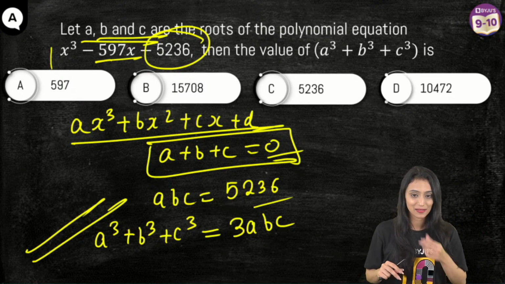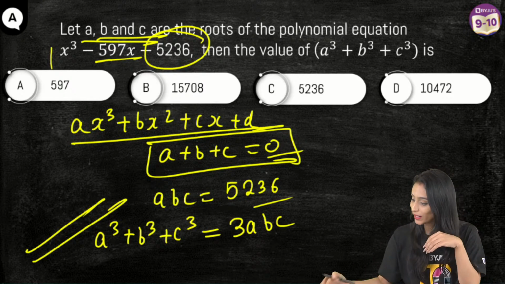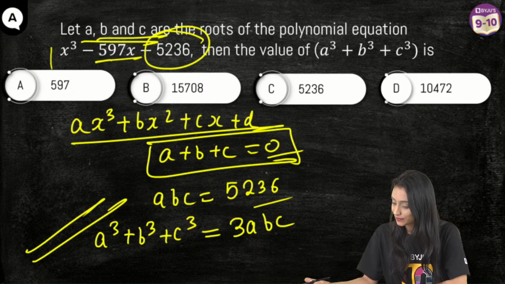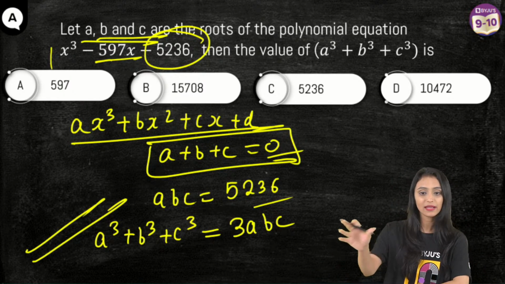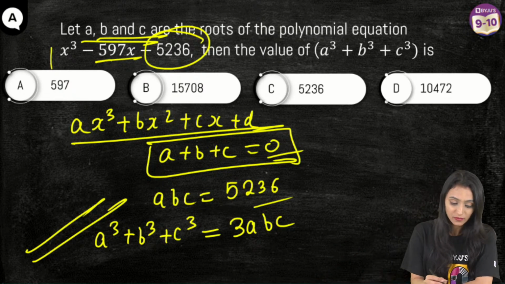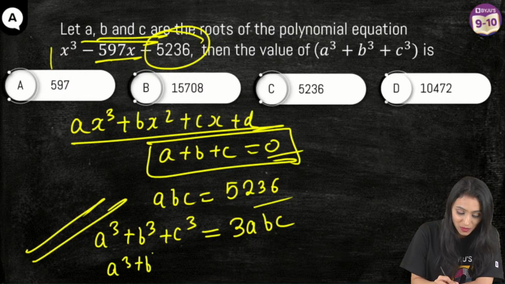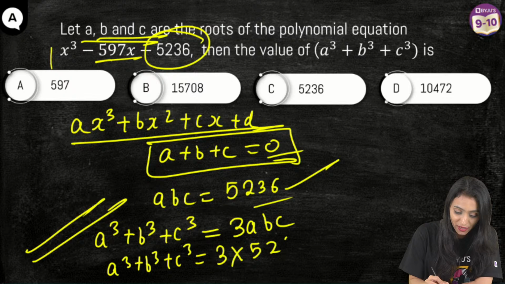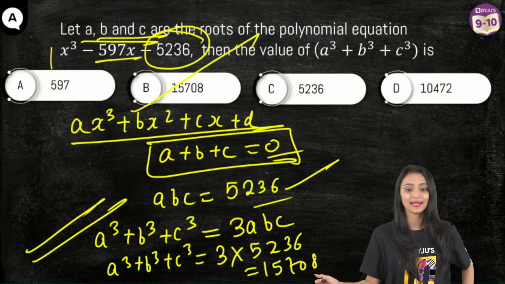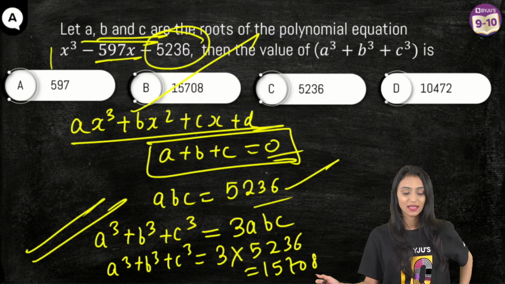Right, Himani? Yes. Hey, Anand, I think you have joined late. Yeah? It's okay, Prince. It's there in NCERT. Correct. So here I can say that it's equal to 3abc. So a cube plus b cube plus c cube is going to be equal to 3 times abc, which is 5236, which is 15,708. So option B is the right answer. Yes, Shyam.